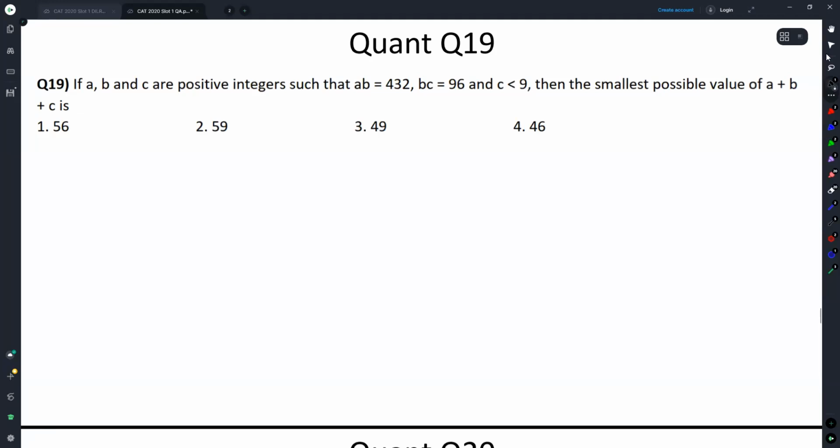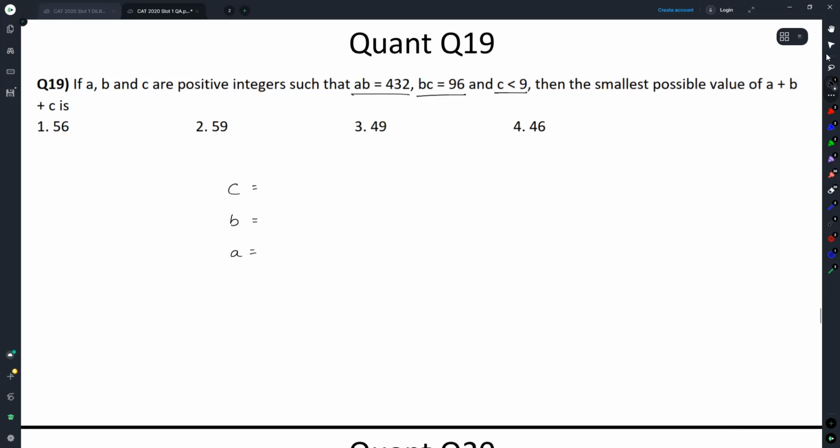Okay, this one. A, B, C are positive integers such that AB is 432 and BC is 96 and C is less than 9. Then the smallest possible value of A plus B plus C is. Okay, let's see.